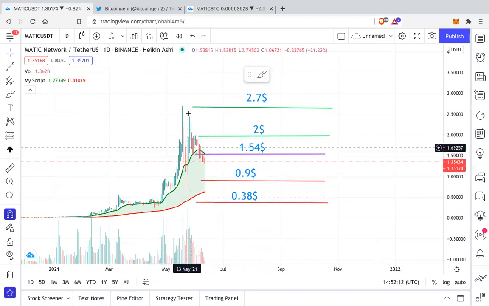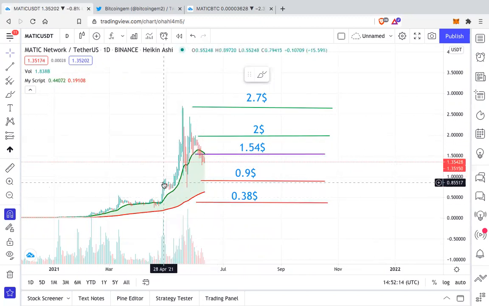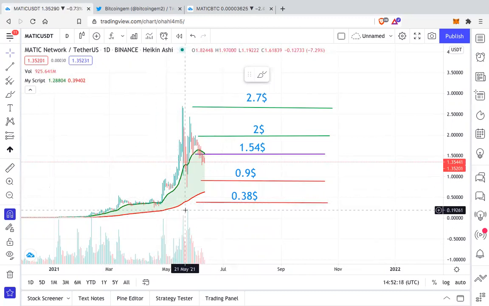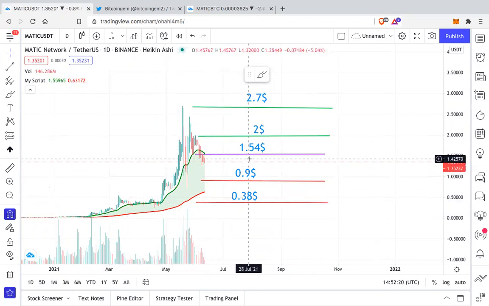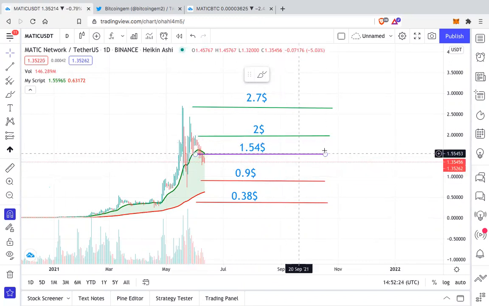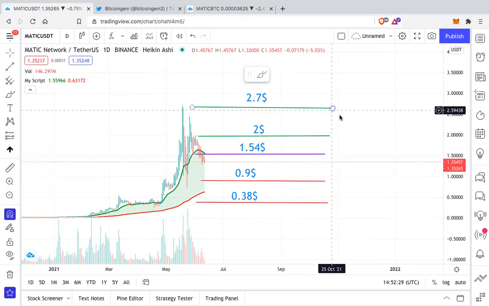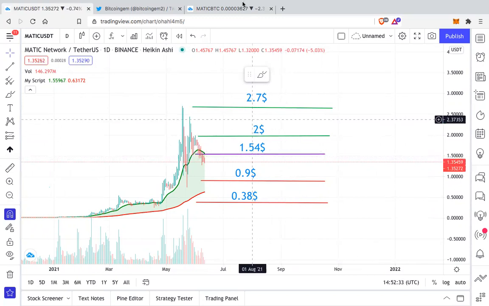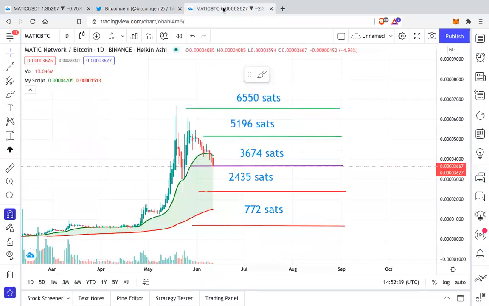There are not many supports anywhere over here. It has just been crazy pumping. So there is no actual support anywhere except this price zone. Hence, if the bull market has to continue and if Bitcoin has to continue trending higher and we would like Matic to continue trending higher, we have to see Matic above $1.54. So that's it guys for Matic's one day analysis.